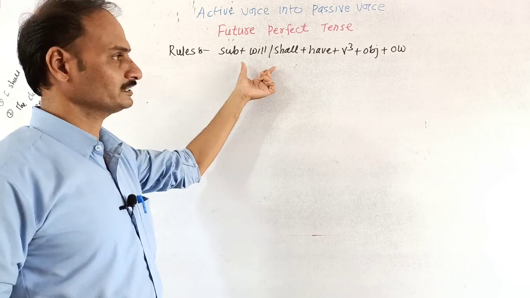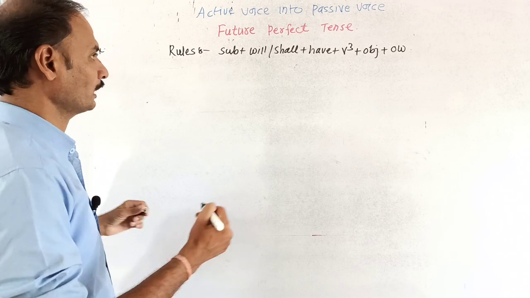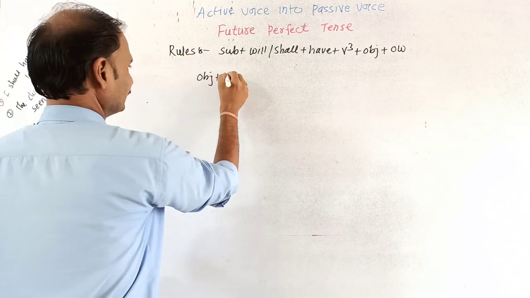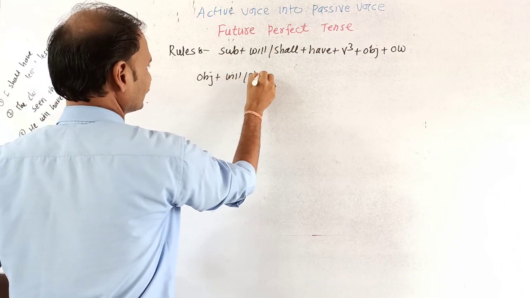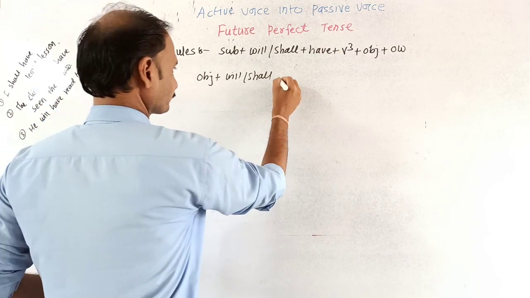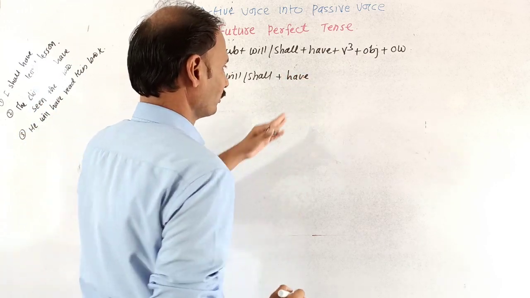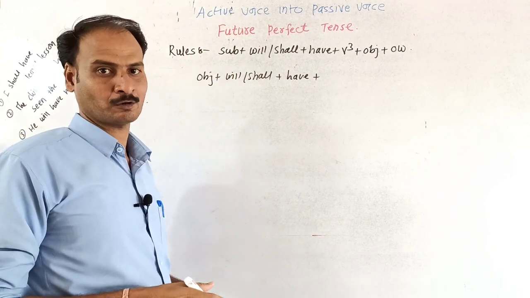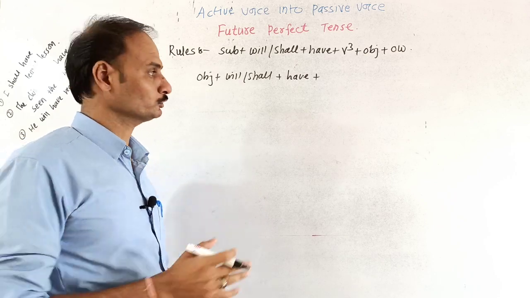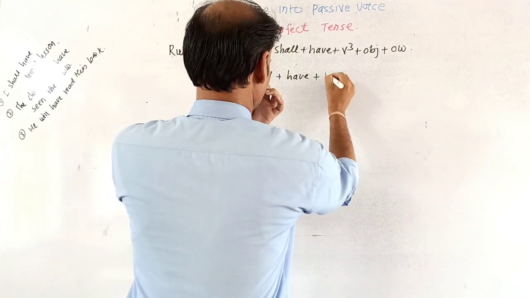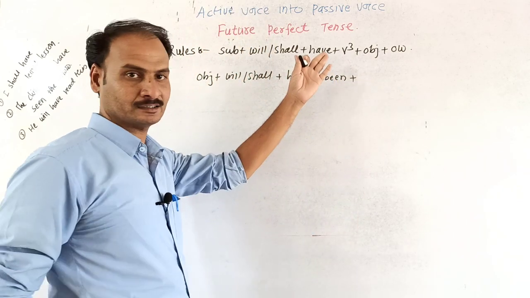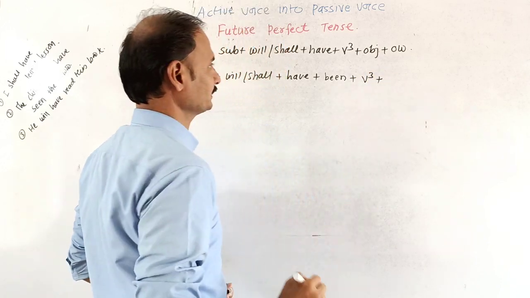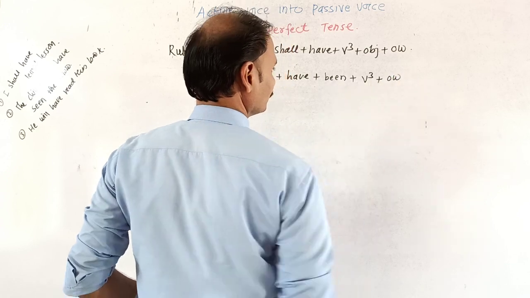So while interchanging this same structure into passive voice, we have the passive rules. First of all, we have to take the object of the sentence as the subject. Then according to the tense, we have to take the auxiliary verb will or shall. Then for the perfect tense, the use of have is compulsory. Then for the passive perfect we must use been, it is compulsory. And then take the past participle of the verb, so it is the third form, V3. Then write down other words.